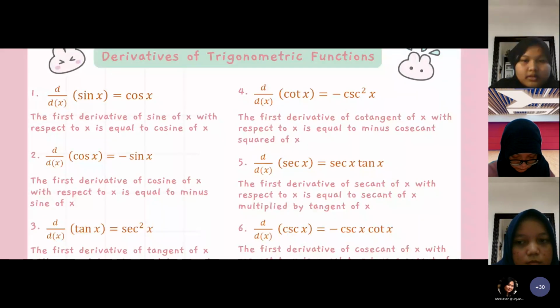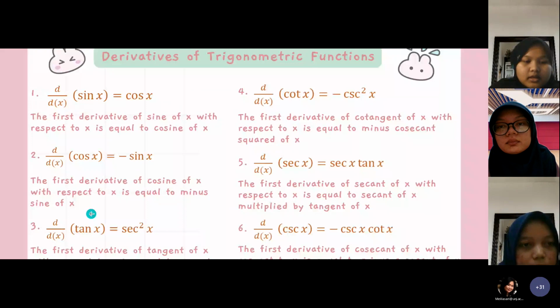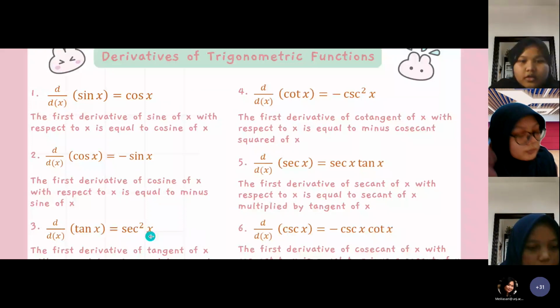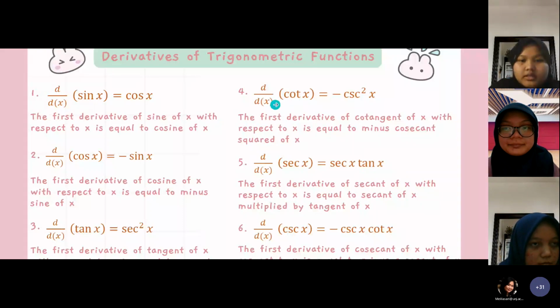Derivatives of trigonometric functions. First, the first derivative of sine of x with respect to x is equal to cosine of x. Second, the first derivative of cosine of x with respect to x is equal to minus sine of x. Third, the first derivative of tangent of x with respect to x is equal to secant squared of x. Fourth, the first derivative of cotangent of x with respect to x is equal to minus cosecant squared of x.